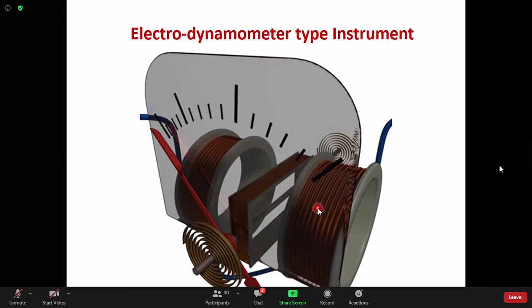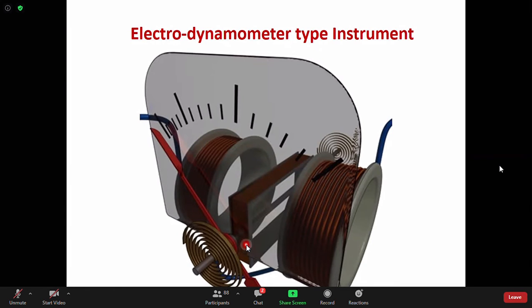So the basic structure for the dynamometer has two sets of fixed coils. These larger coils are the fixed coils, and this one, with the pointer attached to it, is the moving coil. So one set of coils is the fixed coil, and the other is the moving coil.